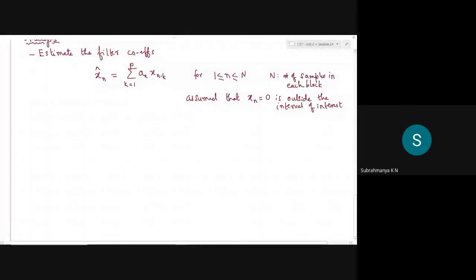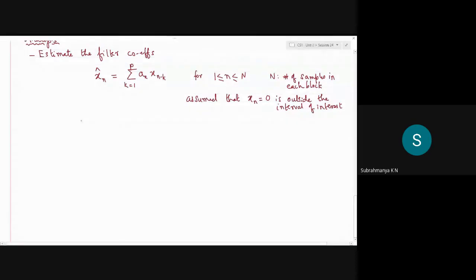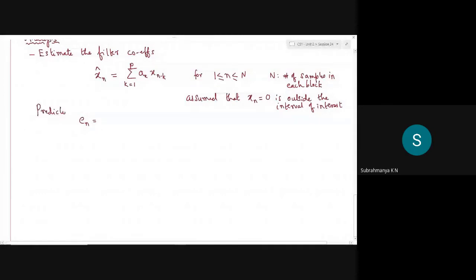The difference between the actual sample xn and xn hat, the estimated or predicted sample, we have done this in case of DPCM as well. The difference between them is actually the prediction error, En.